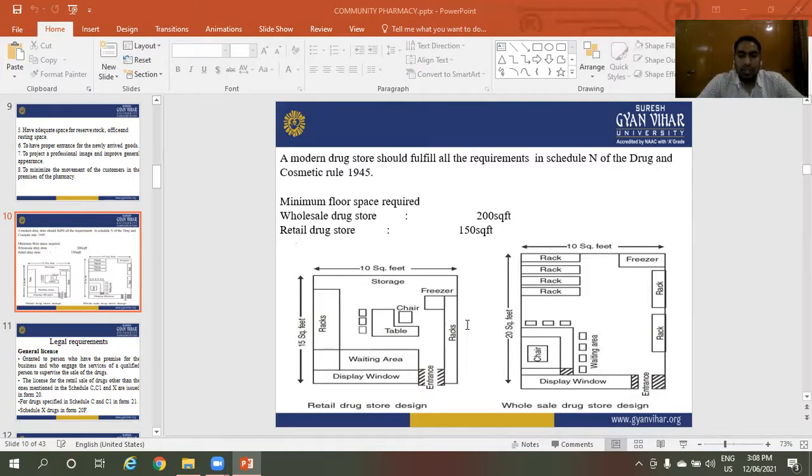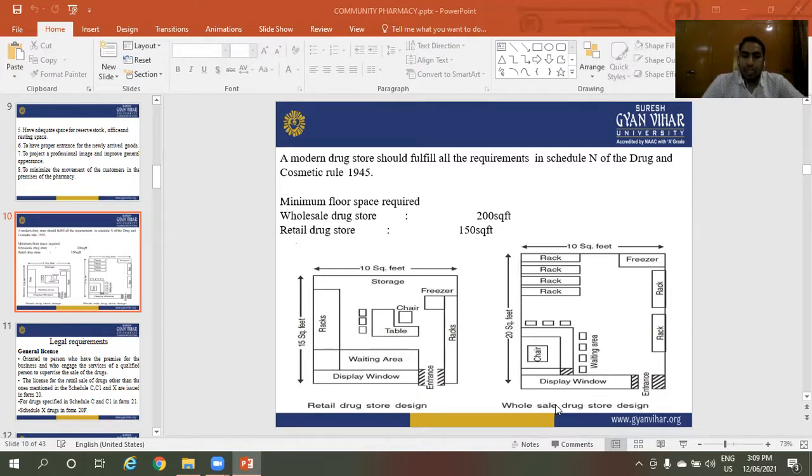This is the retail drug store design: entrance, racks, freezer, storage racks, table, chair, waiting area, display window. These are the parts of retail drug store design.